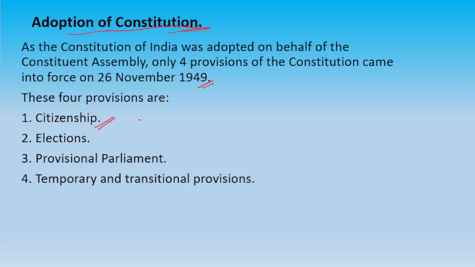There was a lot of migration going on, so the provision of citizenship was enforced at that time. Elections, as India was a new country, the first step in democracy is election. So it was also adopted on 26th November 1949, along with the provisional parliament and some transitional provisions. Okay.